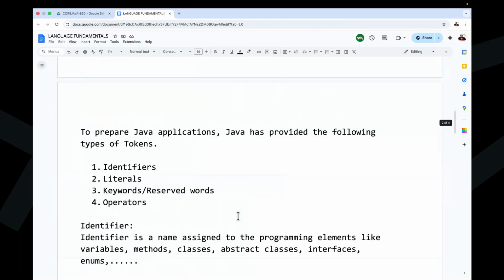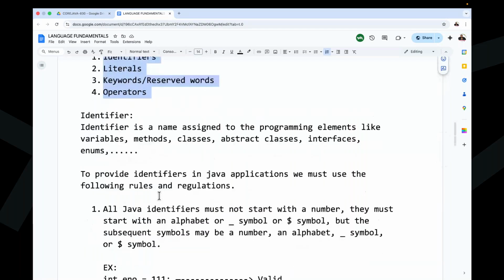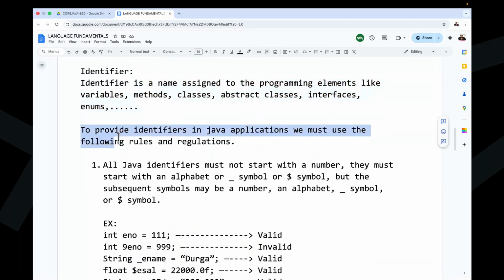To prepare Java applications, Java has provided types of tokens. What are the various types of tokens here? The first one is identifiers, literals, keywords or reserved words, operators. Alright. Now identifiers. An identifier is a name assigned to programming elements like variables, methods, classes, abstract classes, interfaces, enums, and so on. To provide identifiers in Java applications, we must use the following rules and regulations.